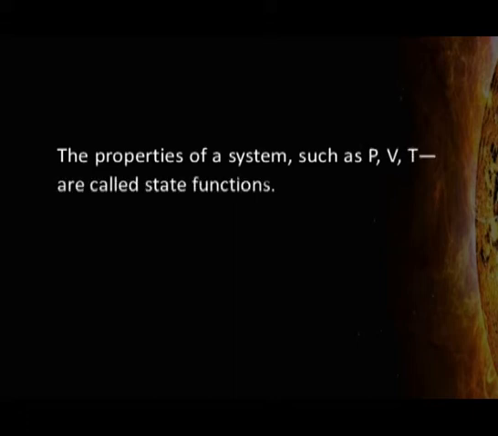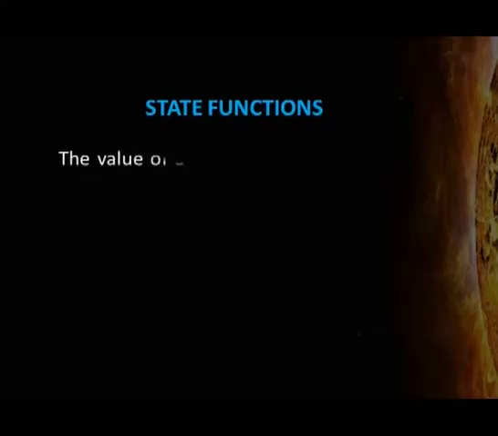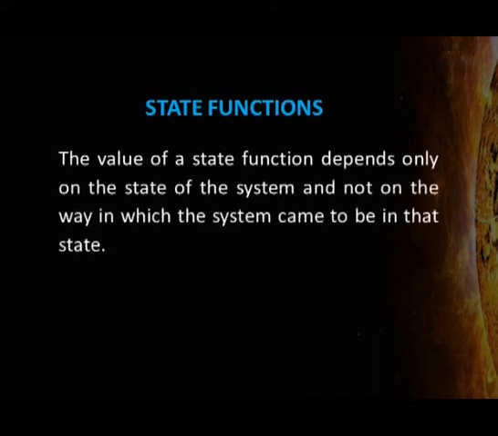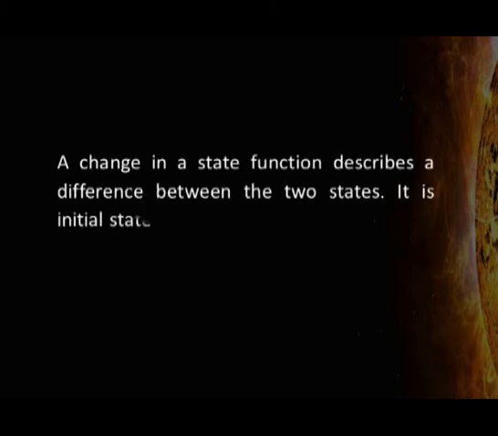The properties of a system such as pressure, volume, temperature are called state functions. Actually, state functions are those properties which do not depend on the path or the process by which the system has attained that state. State functions depend only on the state of the system. A change in a state function describes a difference between the two states, that is initial state and final state.